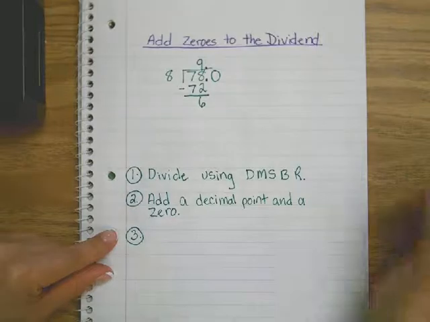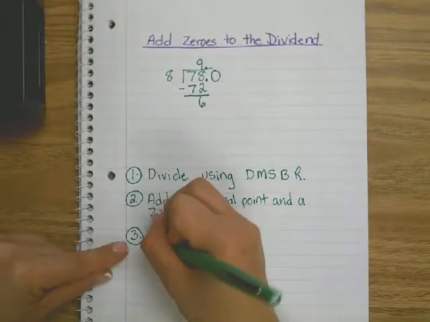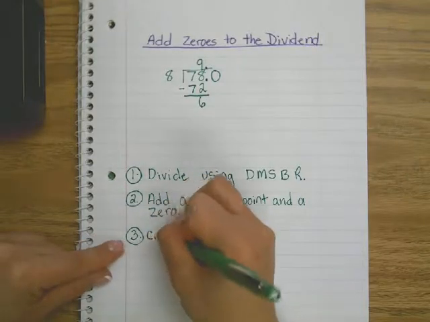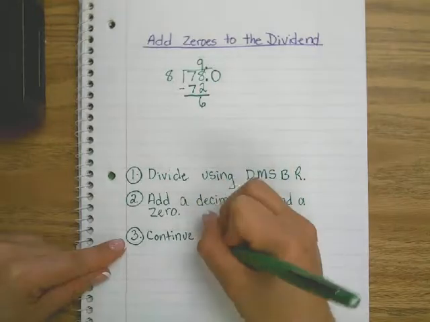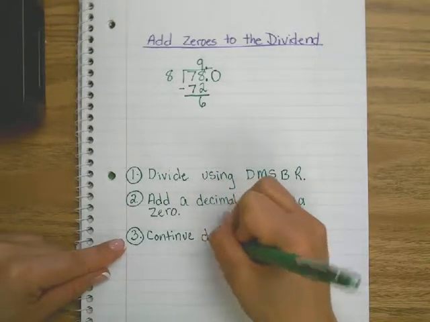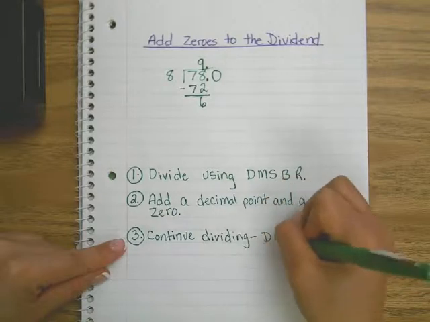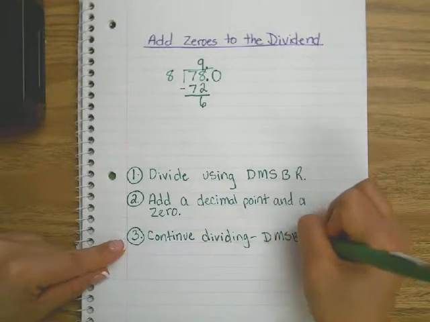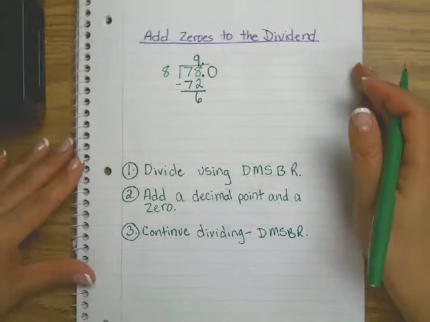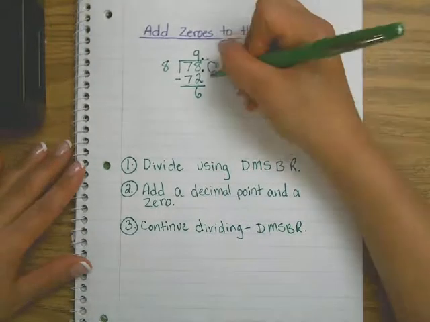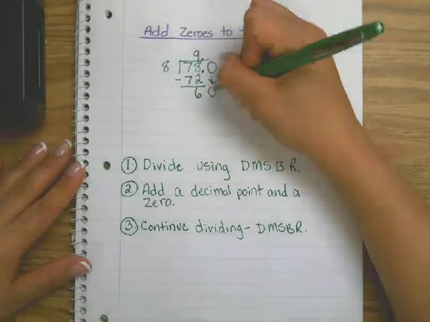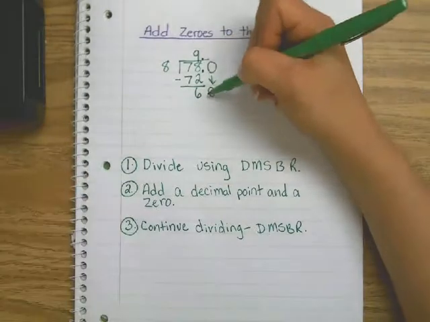Then, step 3, I'm going to continue DMSBR. So continue dividing as normal. So I need to bring down my 0. Does 8 go into 60? Yes. How many times?